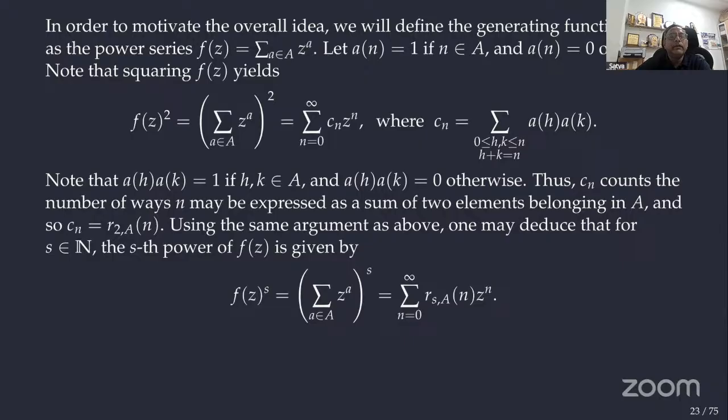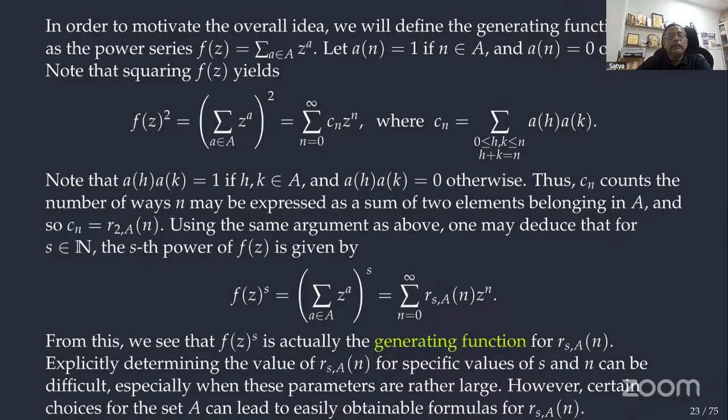So in general, f of z to the power s is equal to this. Then here we'll get this coefficient, right? This coefficient is the number of ways of expressing n as a sum of s elements from the set A, right? Beauty. That is the thing. So f of z to the power s is actually the generating function for r_s(A, n).